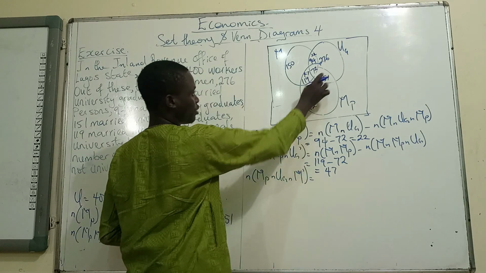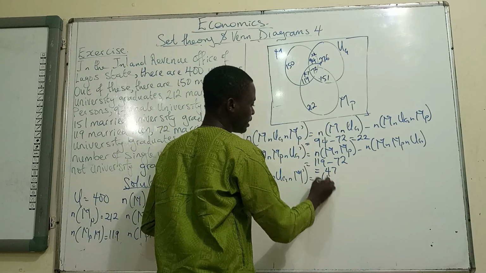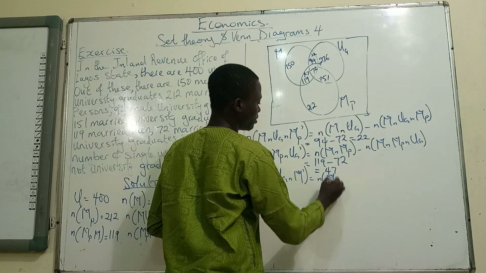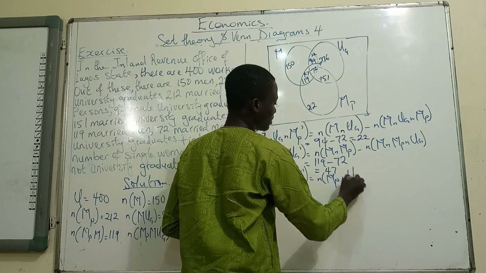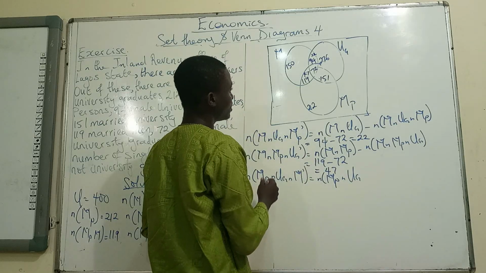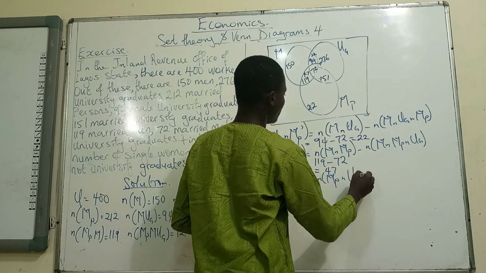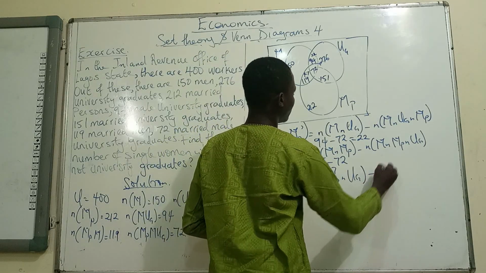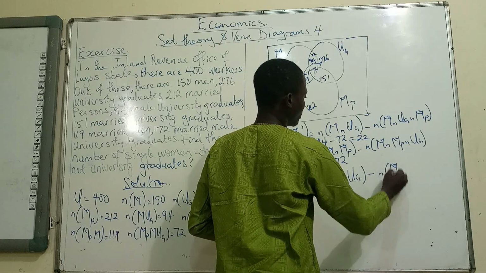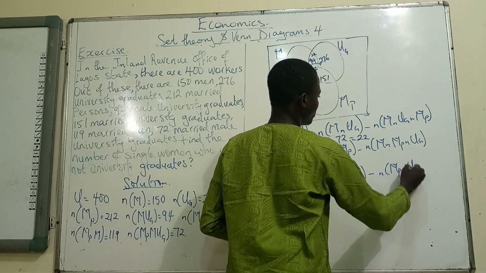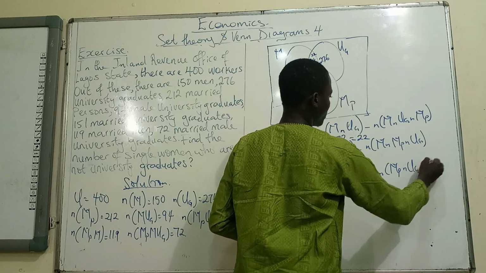So that will give us cardinality of MP intersection UG, then minus the cardinality of MP intersection UG intersection M.